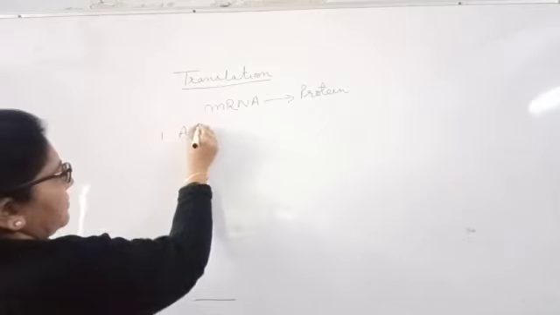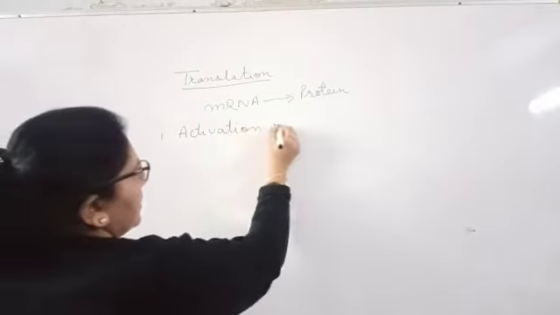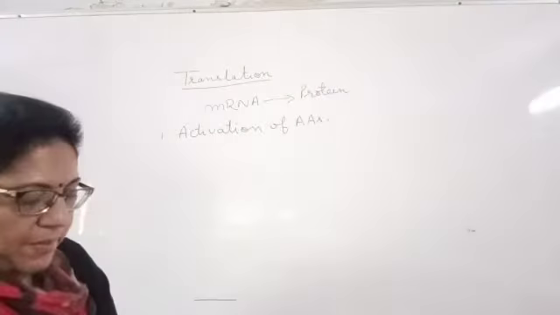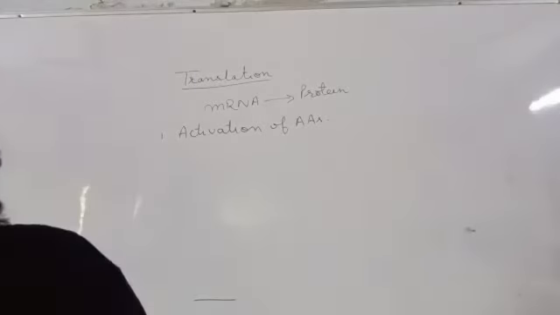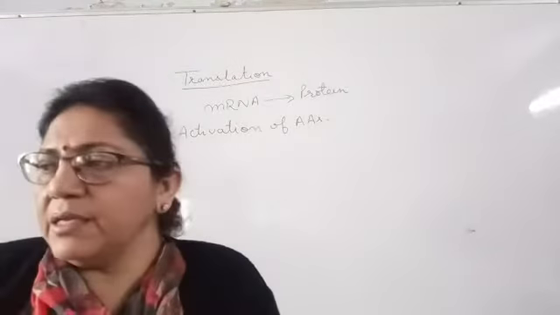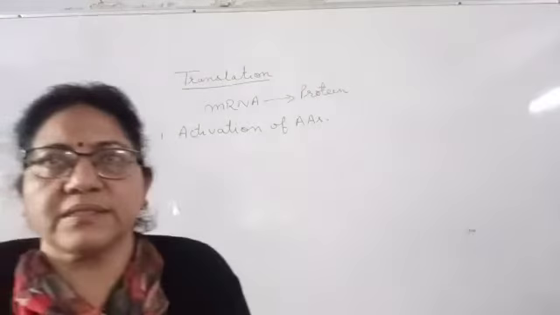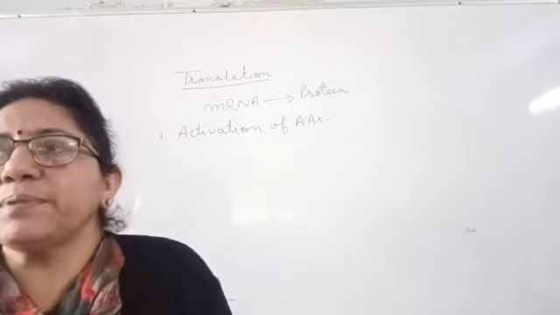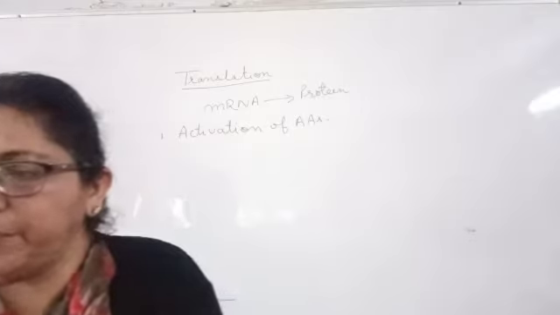So your first step is activation of amino acids. Amino acids become activated by binding with the enzyme amino acyl tRNA synthetase in the presence of the energy currency, that is ATP.